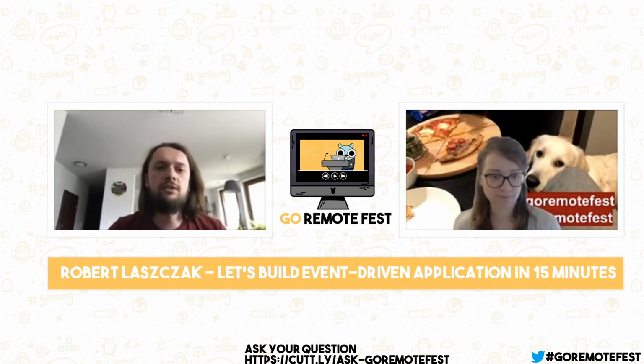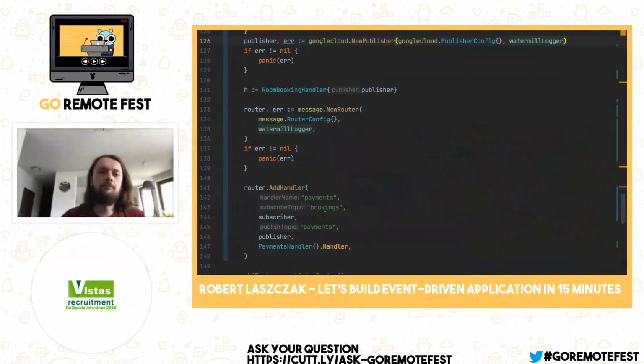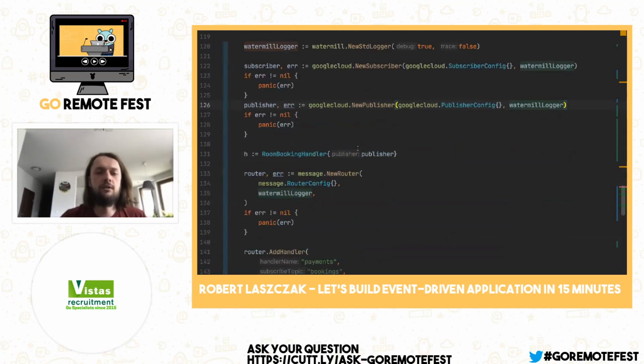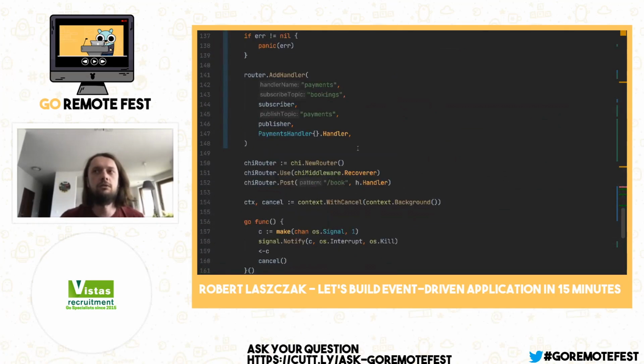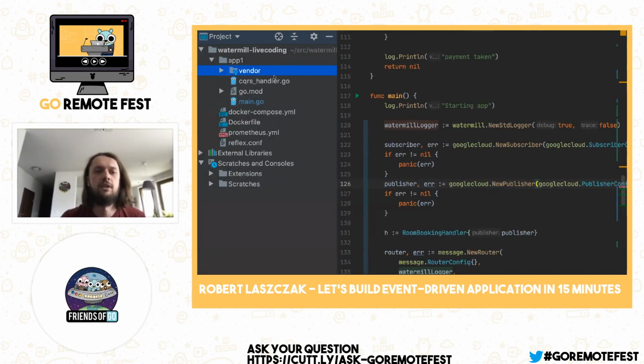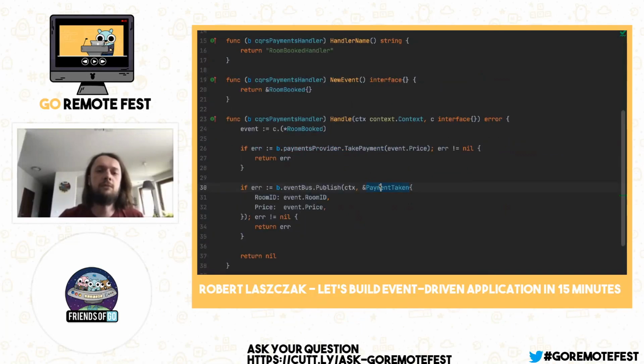So if you've seen my example, payment taken, this is the event. But if you go here, we are putting some payload and some low-level stuff inside of this. But I think when you are creating an event-driven system, you basically need to say that you did something. As in this example, we need to say that this payment was taken.